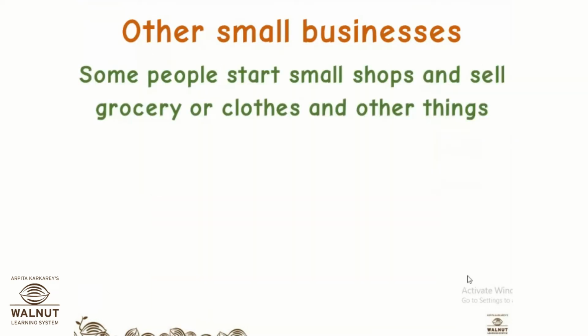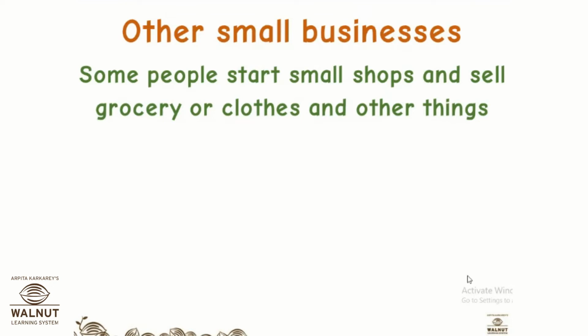And some people start small shops and sell grocery or clothes and other things. In the villages there are also shops, right? But they are not as huge as we have in the cities. So they have small shops, and they sell some grocery items, maybe grains or crops, or some of them put up clothes stores.